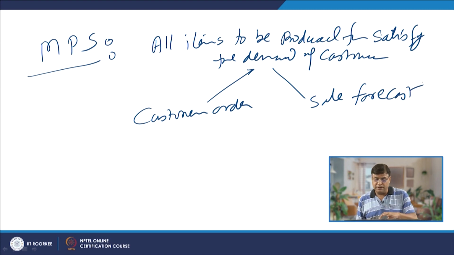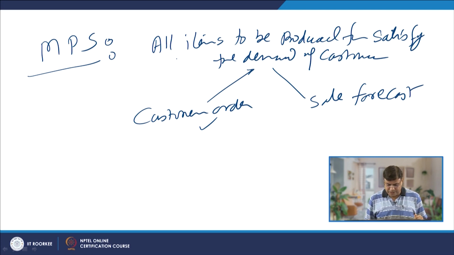So, based on these two inputs, the quantity of items to be produced is decided, so that the demand in future can be satisfied by the master production schedule.